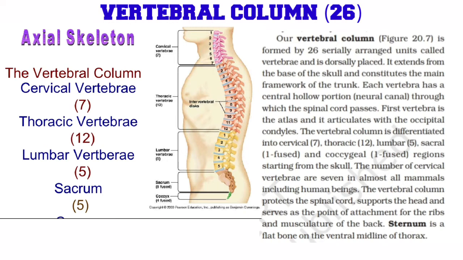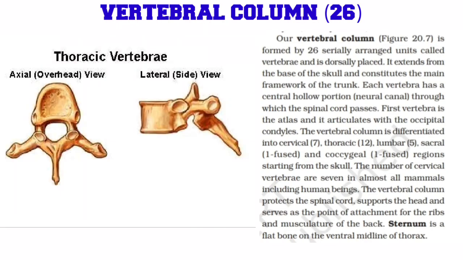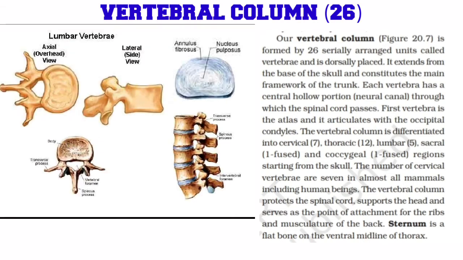The vertebral column is differentiated into cervical 7, thoracic 12, lumbar 5, sacral 1 fused and coccygeal 1 fused regions. Starting from the skull, the number of cervical vertebrae is 7 in almost all mammals, including human beings. The vertebral column protects the spinal cord, supports the head, and serves as the point of attachment for the ribs and musculature of the back.